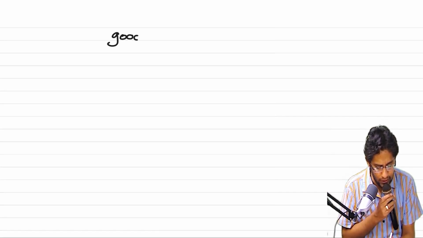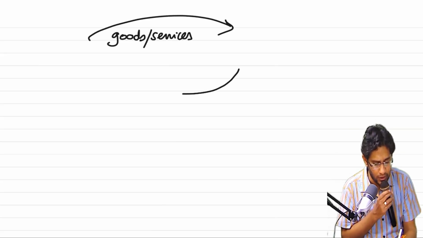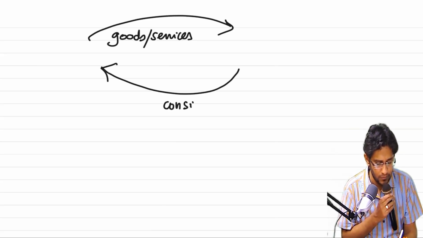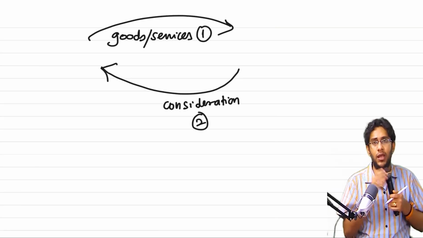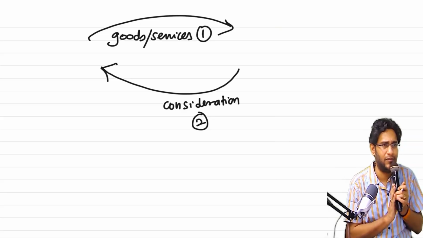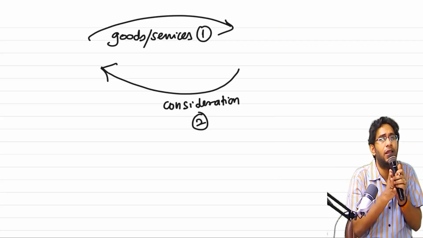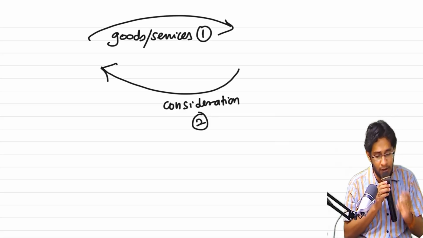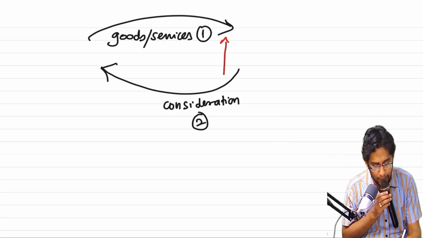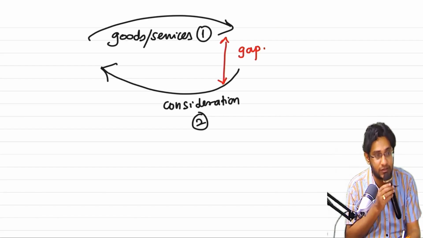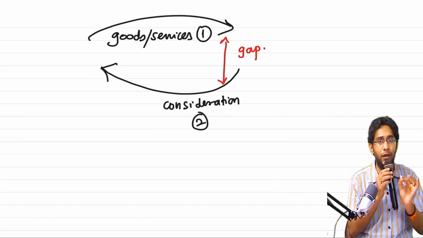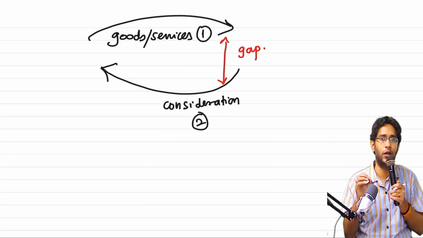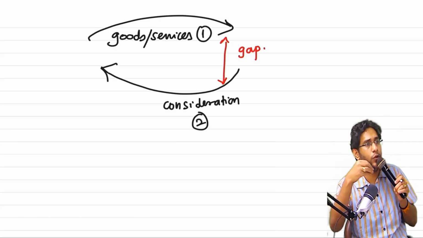Delivering goods and services to the customer, and the customer giving us consideration, are two events. If these two events happen immediately at the same point of time, there will be no interest income, no interest expense, because the gap does not exist. But imagine there is a gap between these two transactions. When a gap is there, there is a possibility of a financing element creeping into your transaction.